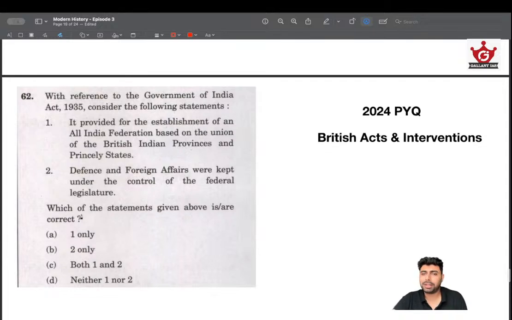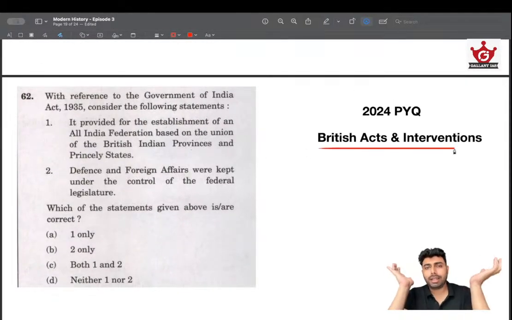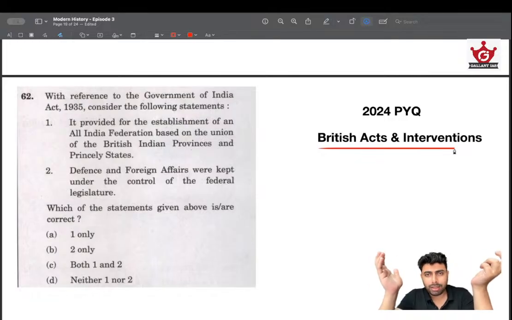Then comes the most important thing, the British Acts and Interventions. This is a slightly lengthy area because a lot of acts were there under the British, especially starting from the Charter Act to the modern acts.